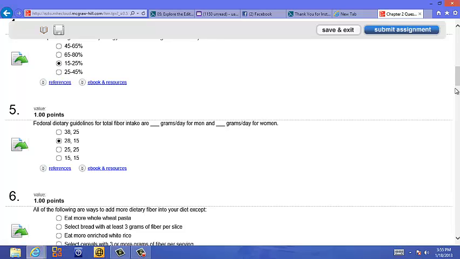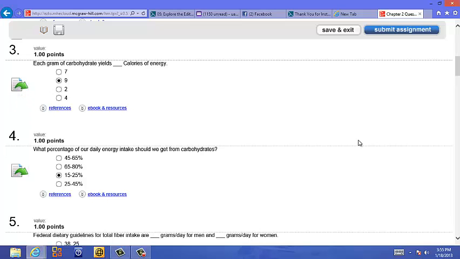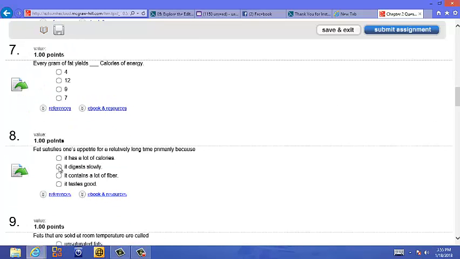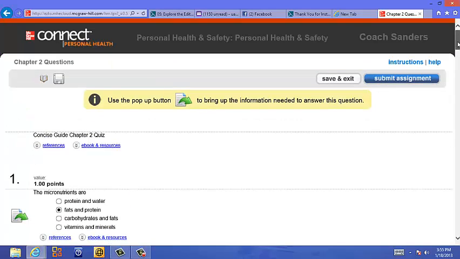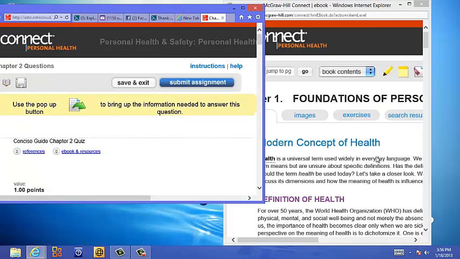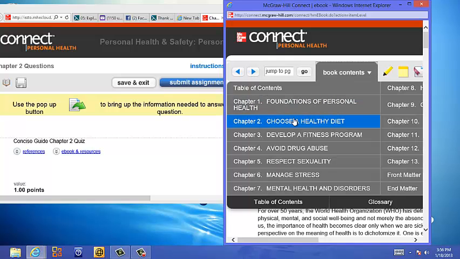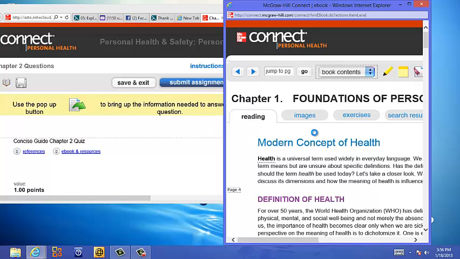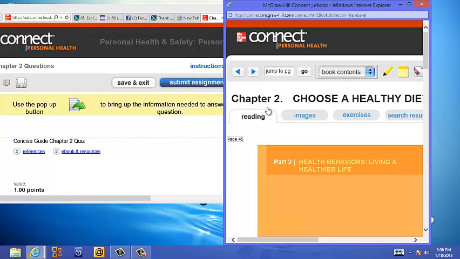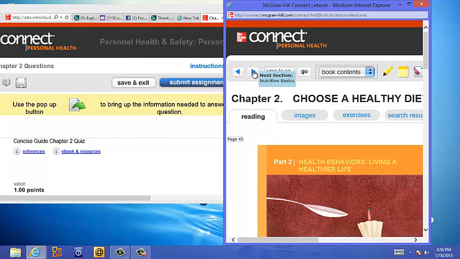Come through here. Alright, just whatever. And if I want to look up each question individually, I can click what? I can click my little ebook right there, and it would open up. Again, I should have my ebook open. It's right here, so I could just go to it, and I would go to chapter 2. Just click this button right here, go to chapter 2, right there. Alright, which is just perfect. So it should upload to chapter 2. There it is.